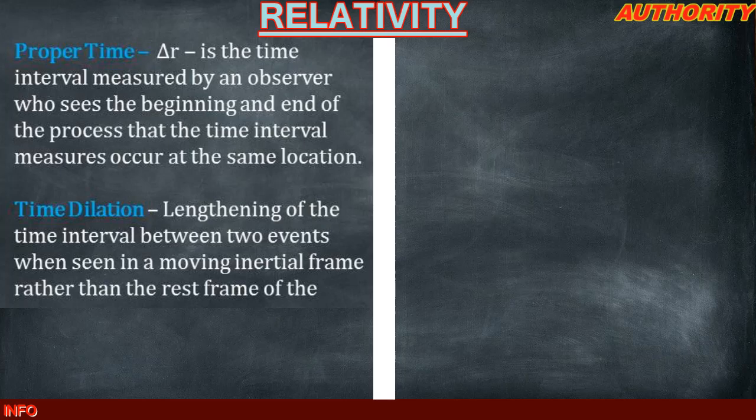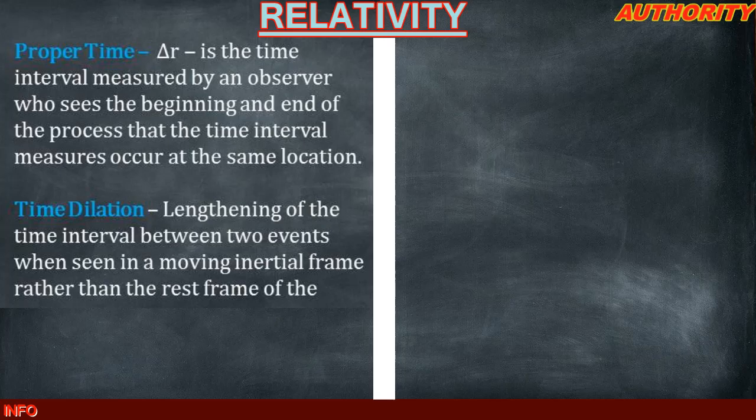That is to say, there is an event and someone takes the time of the event from the beginning to the end, and that observer is at rest. The time measured by the observer at rest is called the proper time.